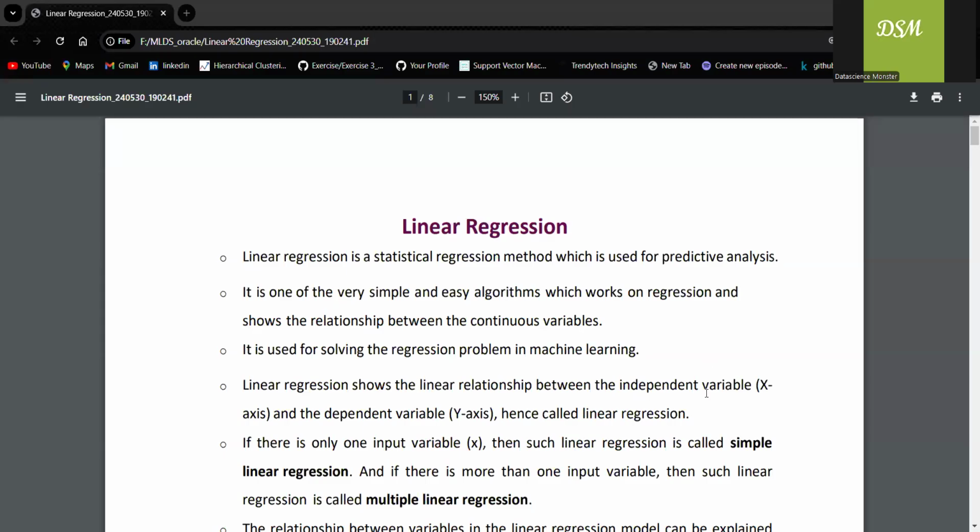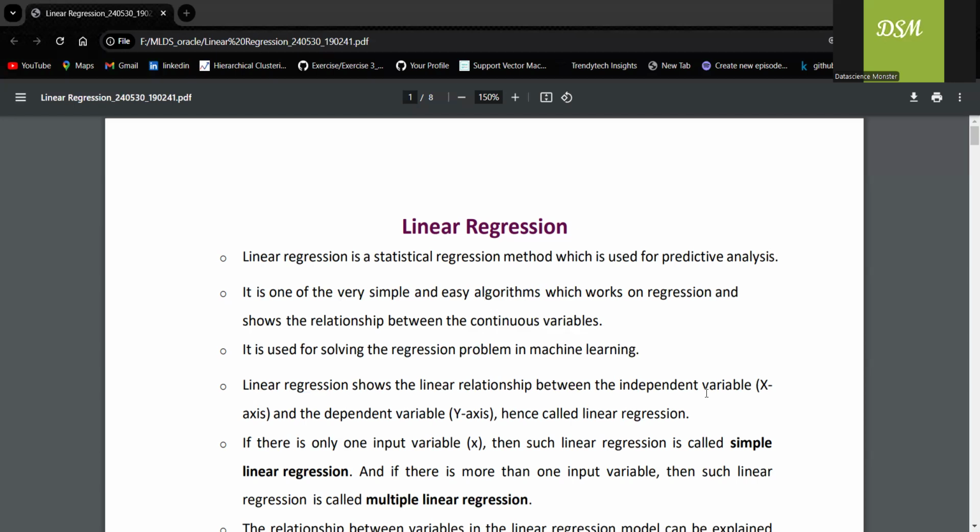Let us quickly walk through linear regression, assumptions in linear regression, types of linear regression, as well as applications of linear regression. Why is this video important? Because most of the interview questions start with linear regression only. So they may ask you to explain linear regression, or sometimes we can also come across questions like assumptions in linear regression, right?